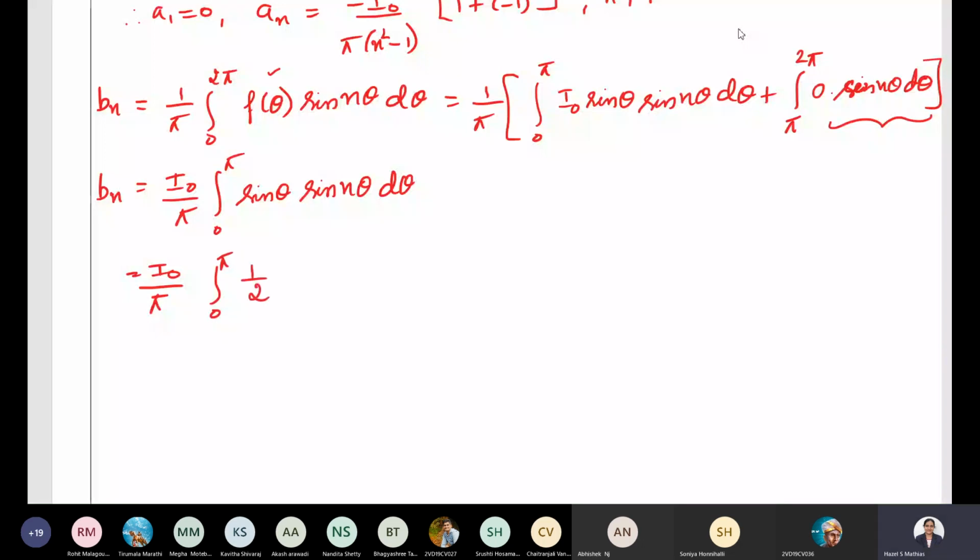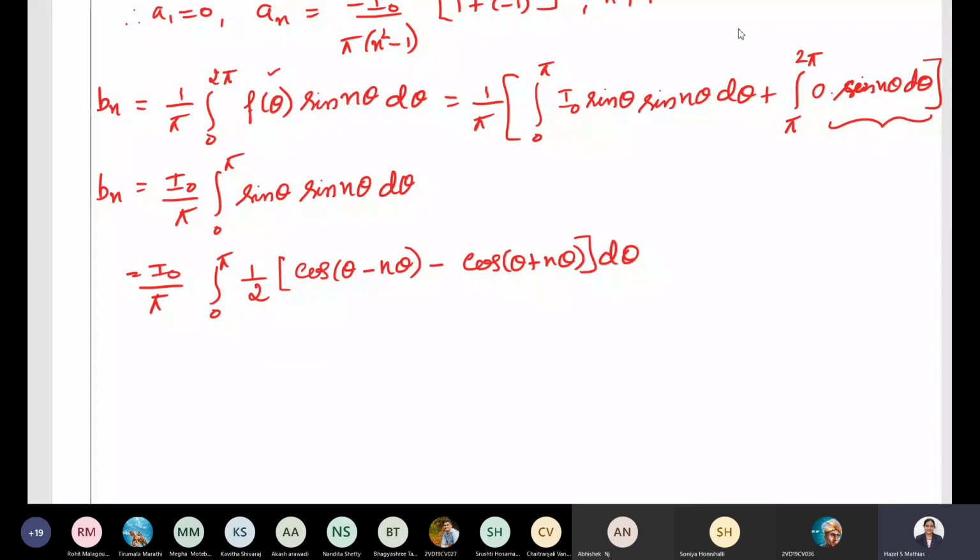It is half times cos A minus B minus cos A plus B, that is, half times cos of theta minus n theta minus cos of theta plus n theta d theta. Or you can also write it as minus half cos A plus B. Isn't it the other way as well, if you take the minus sign outside?